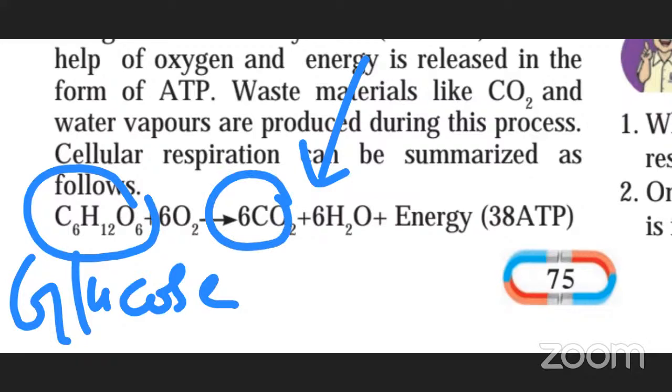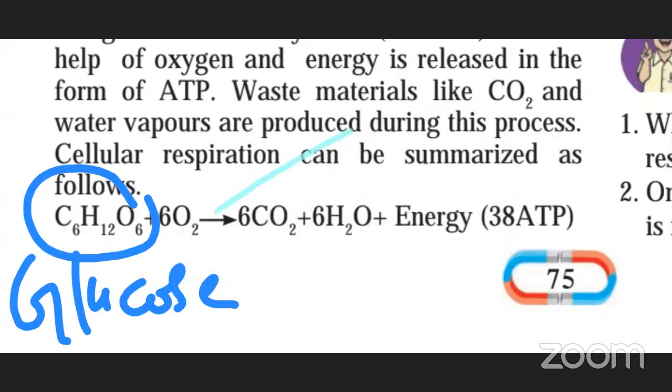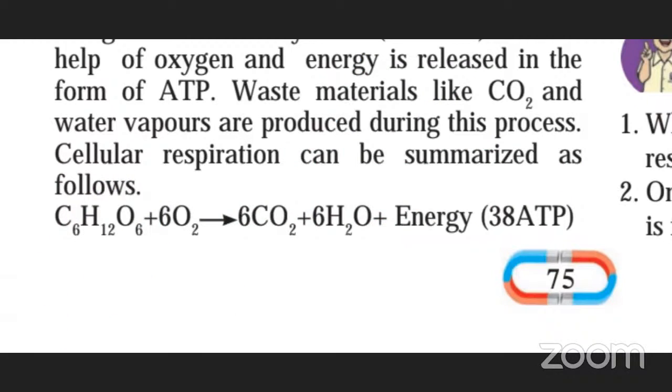What are we getting? We are getting carbon dioxide, which is a waste material. Again, water vapor is being obtained, which is not required, is also waste material. And we are getting energy, which is in the form of ATP. 38 molecules of ATP we are getting from this reaction. So this is a reaction for energy production, which is also known as cellular respiration.